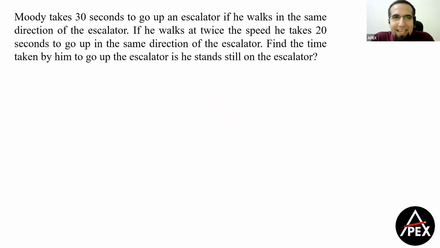Now, Moody takes 30 seconds to go up an escalator if he walks in the same direction. Now, this is talking about escalator. Now, to revise the concept of escalator, the number of steps when the escalator is stationary, standard formula that we can use is the time taken by the escalator and the person into, let's say, speed of the person plus or minus the speed of the escalator, let's say T1 and P1. They should be equal to T2 into speed of the person 2 plus or minus the speed of the escalator.